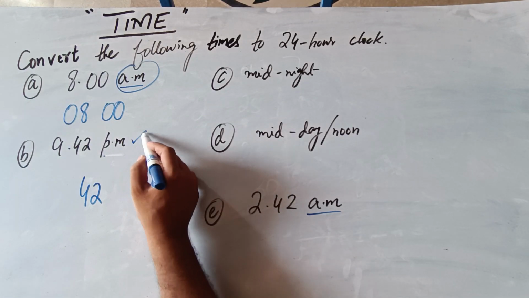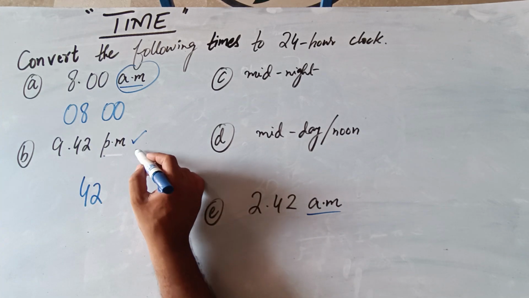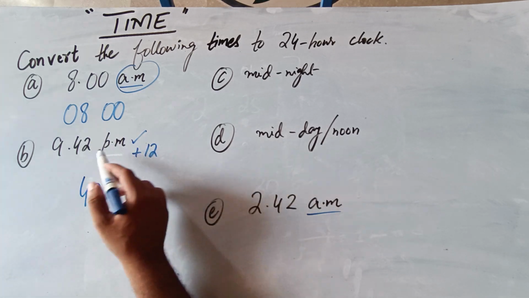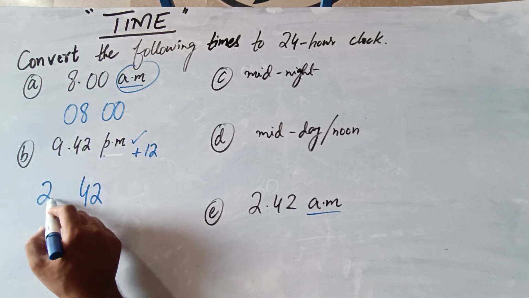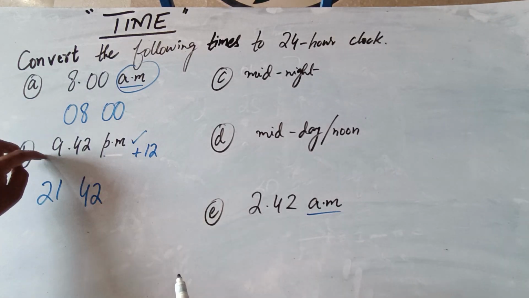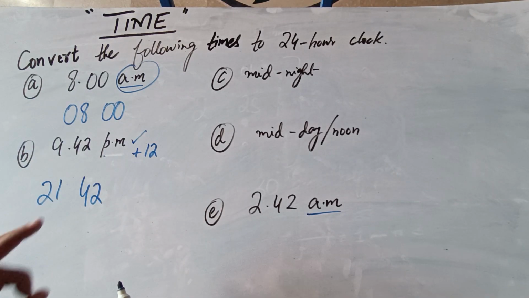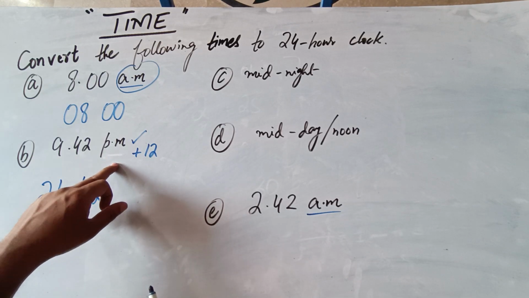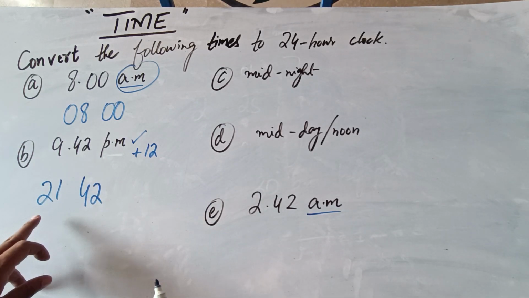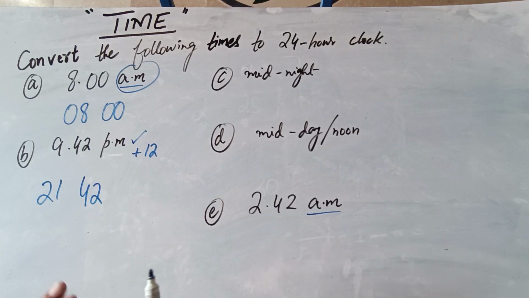Whenever you see the time in PM, you need to add 12 to the hours. So 9 plus 12 is 21, which means 21:42. In 12-hour clock format it would be 9:42 PM, and in 24-hour clock format it would be 21:42.